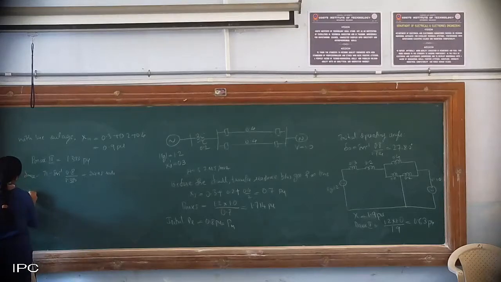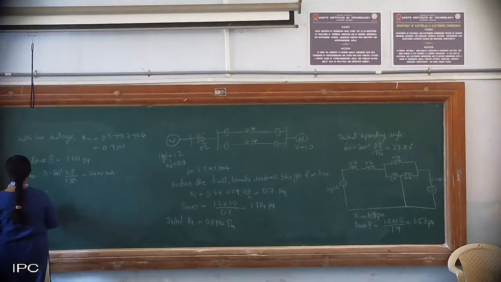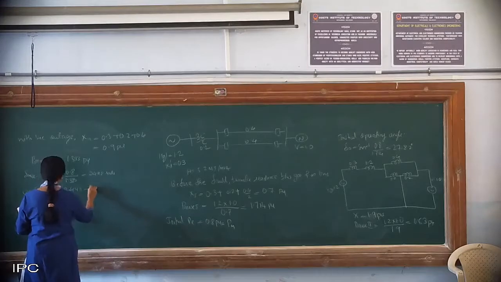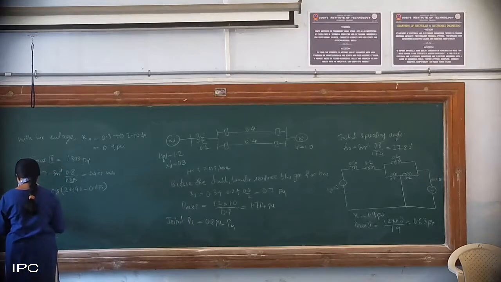So cos of delta CR. Okay, so we have the formula for that. Okay, you please refer and substitute the values. Okay, so this will be 0.8 into 2.498 minus 0.485. So this 485.